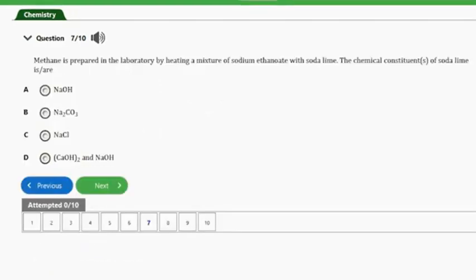Question number 7. It says methane is prepared in the laboratory by heating a mixture of sodium ethanoate with soda lime. So the chemical constituents of soda lime is/are. Okay, we have sodium hydroxide as option A. Then option B is sodium trioxocarbonate(IV). So we also have option C here, that's sodium chloride, and then we have option D here, that's calcium hydroxide and sodium hydroxide. So guys, the answer to this question will be option D here, and that's calcium hydroxide and sodium hydroxide.